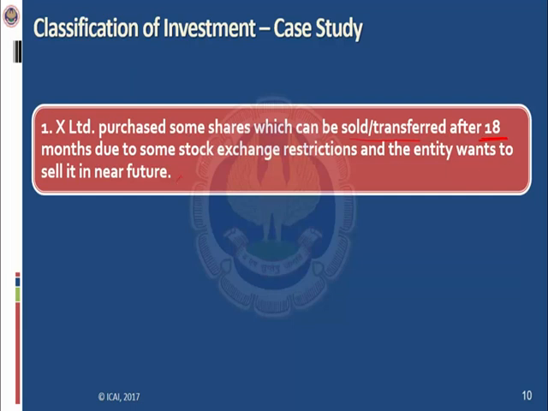The intention is to sell off those shares in the near future, but the shares are not readily realizable due to stock exchange restrictions. The company can sell these shares only after 18 months. So in such case, it is not a current investment, it is a long-term investment, LTI.